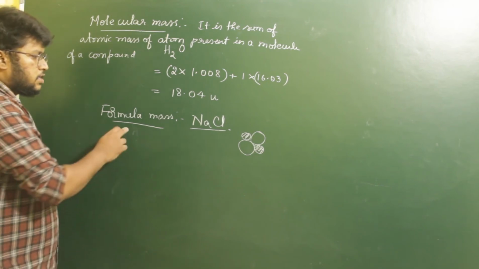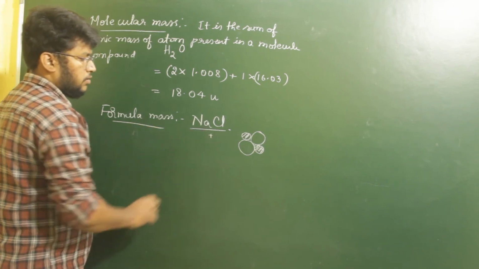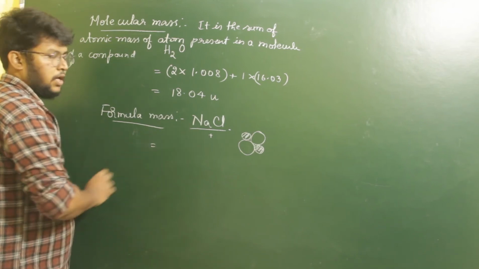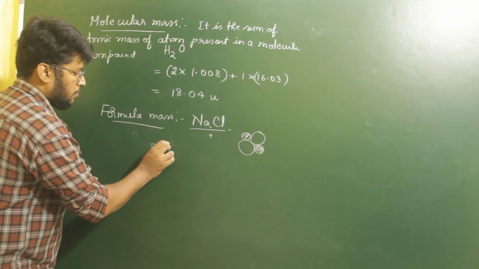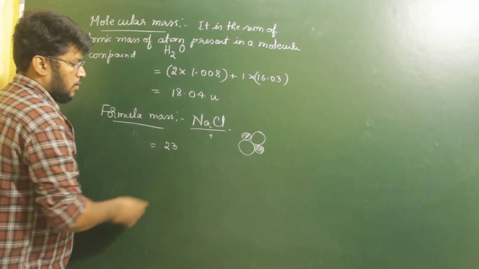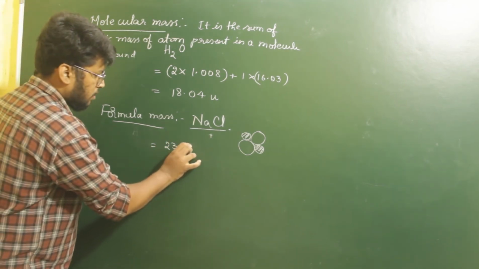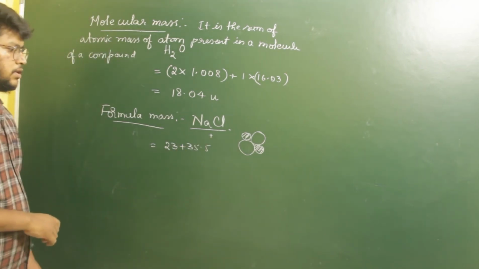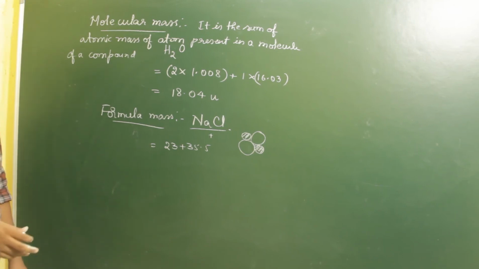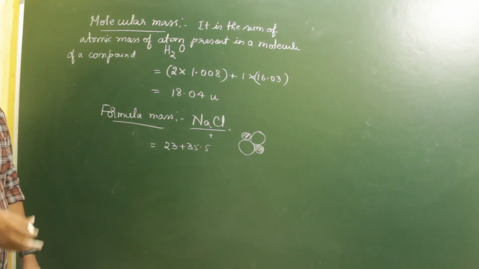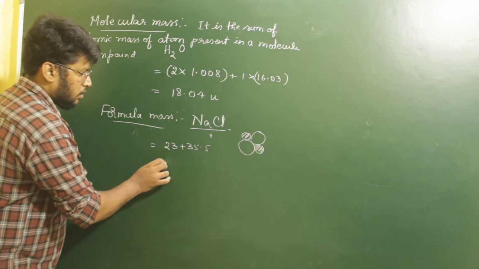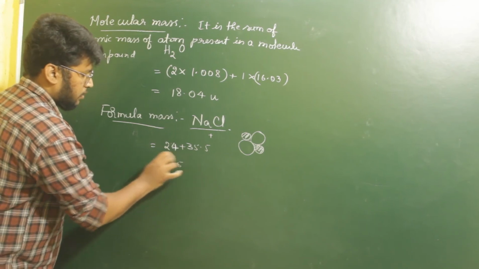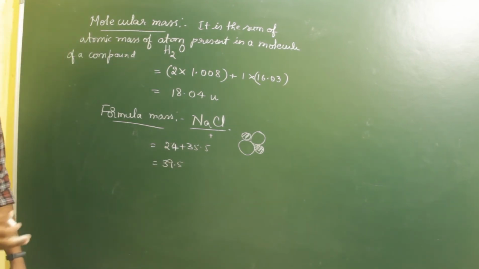So what we do in this case is, we add the atomic masses in the formula of that given compound. The atomic mass of sodium is 23 and the atomic mass of chlorine is 35.5, right? So we are going to add those two values, and we get 58.5. Okay, wait, we get 39.5 something, that is almost approximately equal to 40.